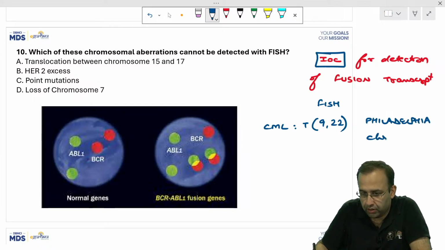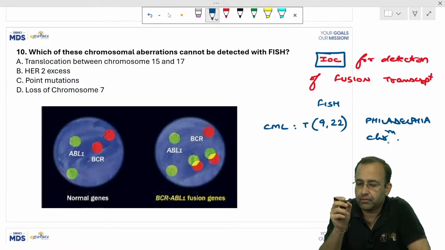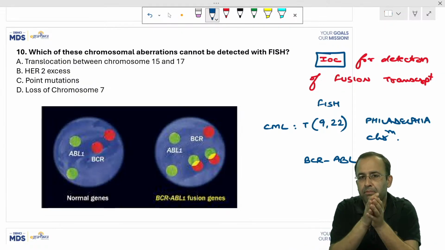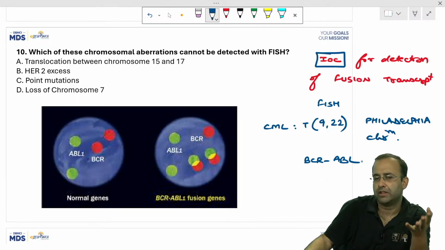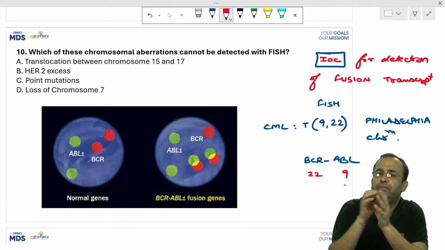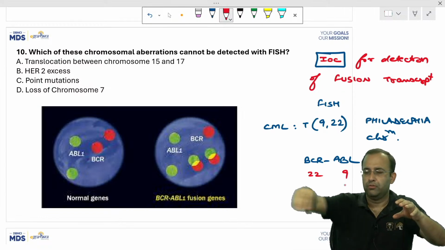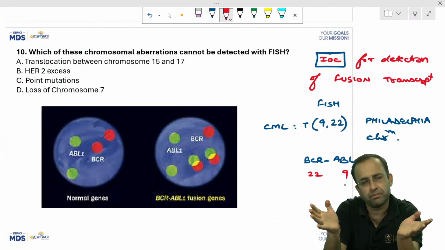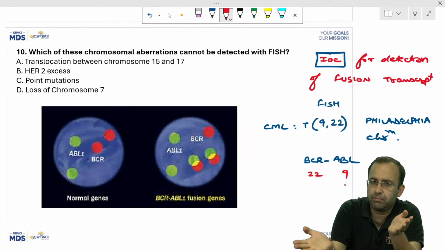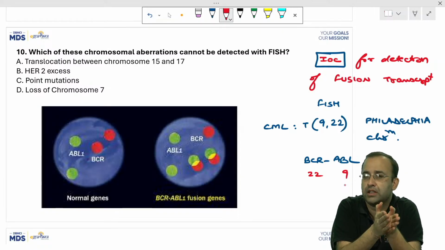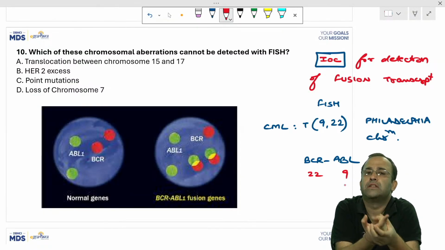Translocation 9;22 or Philadelphia chromosome. Which is the protein formed? It is associated with BCR-ABL. See, what happens is normally in all of us, we have BCR on chromosome 22, ABL on 9. Chromosome 9 is separate, chromosome 22 is separate. They are sitting separately. When it breaks and they come together, that is, a new couple is formed, a new fusion transcript is formed, then it leads to cancer.